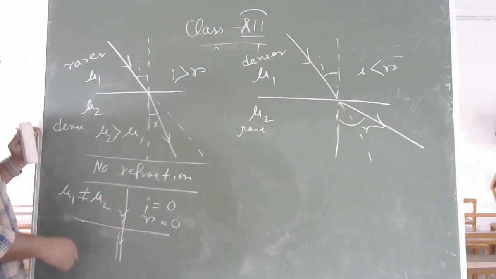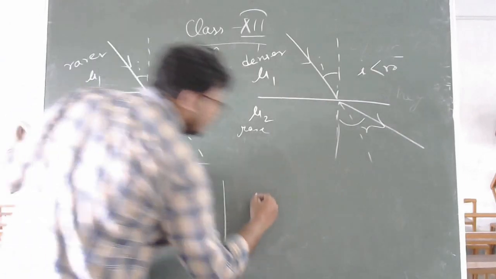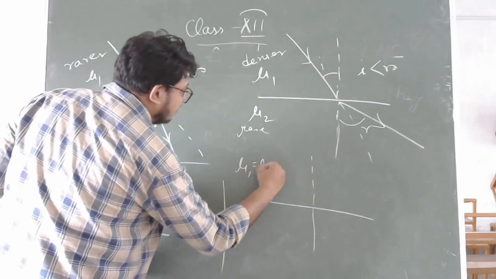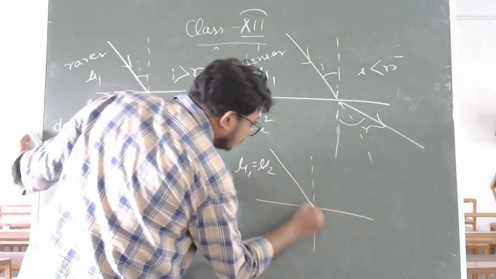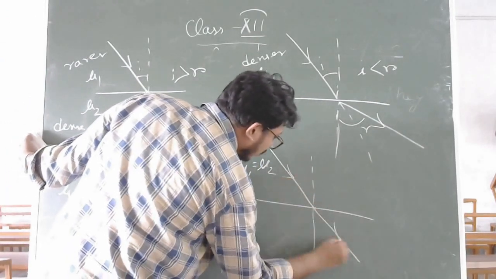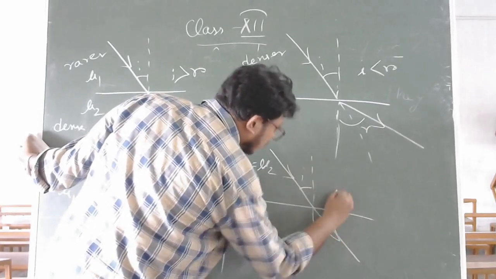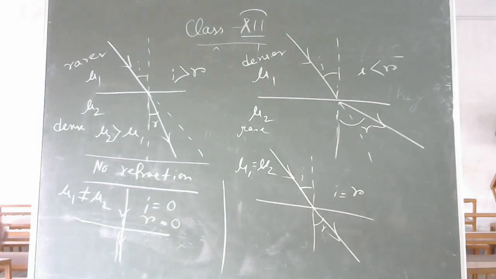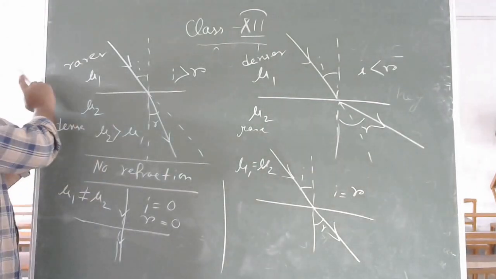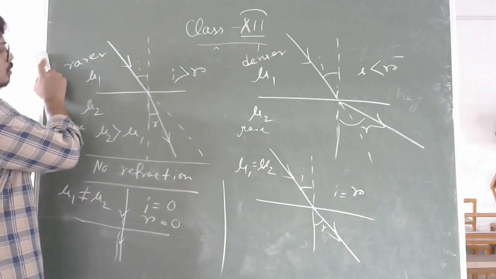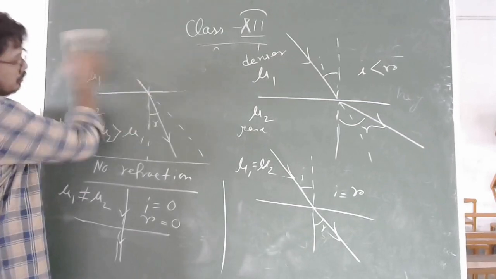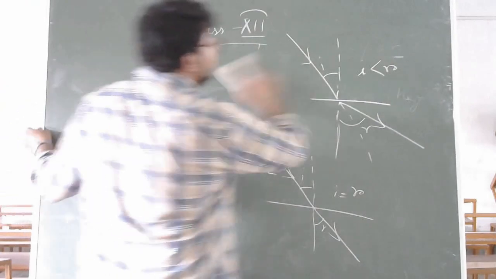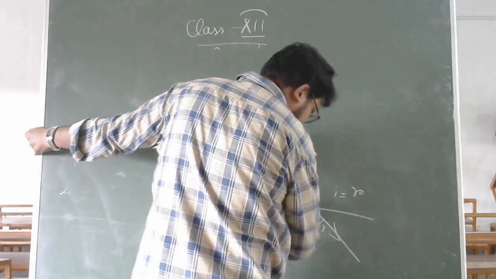There will be no refraction. And the second case, if both the refractive indices are same, then also there will be no bending. I will be equal to R. This is the case of no bending. Now these are the cases of refraction.